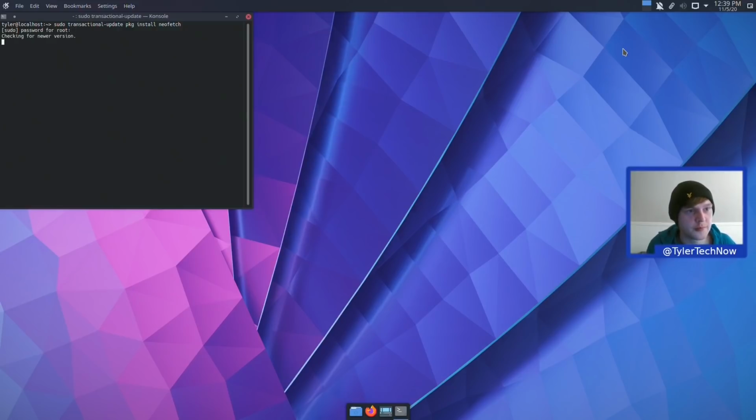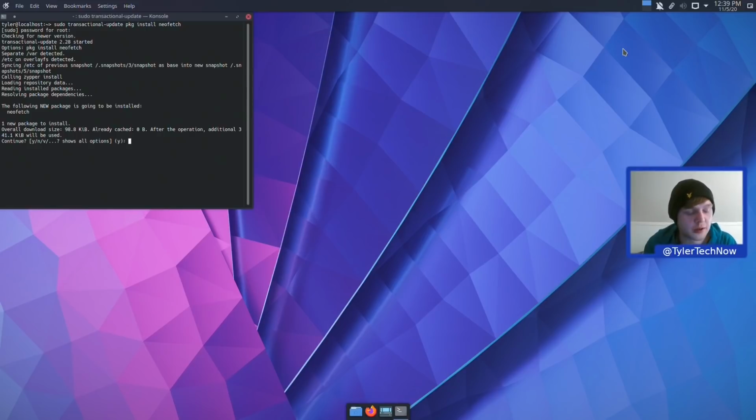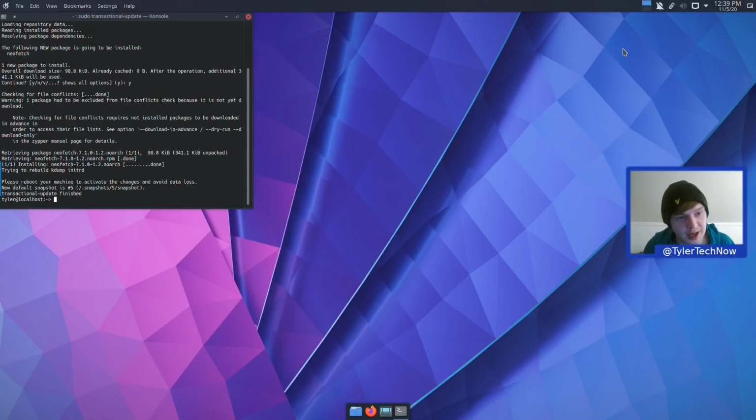Root password. Okay. Right, so that's now going to go ahead and install neofetch. Again, the same old way that it has been doing, creating a new snapshot. So our new default snapshot is snapshot 5. But what we're going to do is go into snapshot 5, make sure that neofetch is working and everything else. And then we're going to roll back to the snapshot before it, which is probably going to be 4. And neofetch should probably not be there, depending on how it all works on openSUSE and MicroOS.